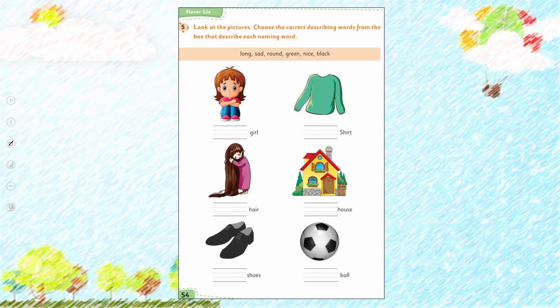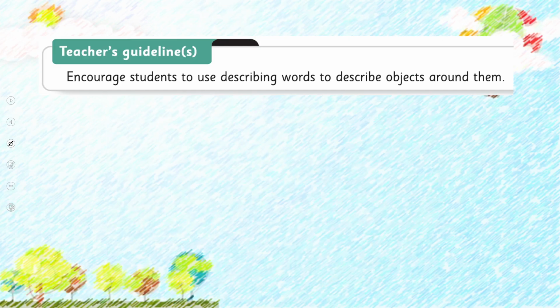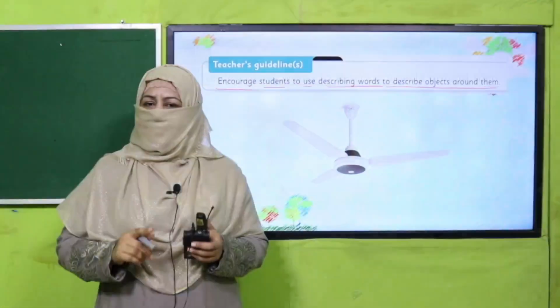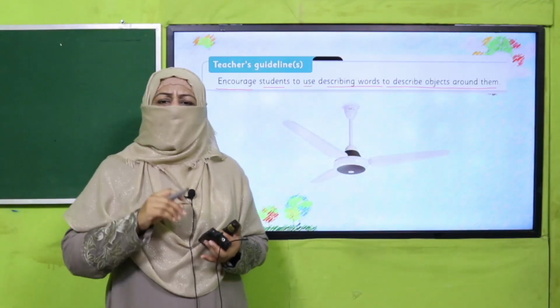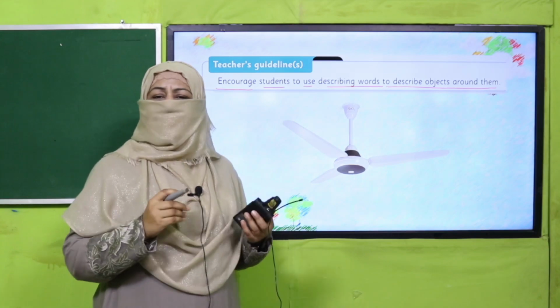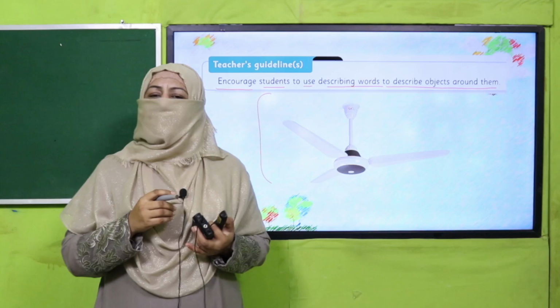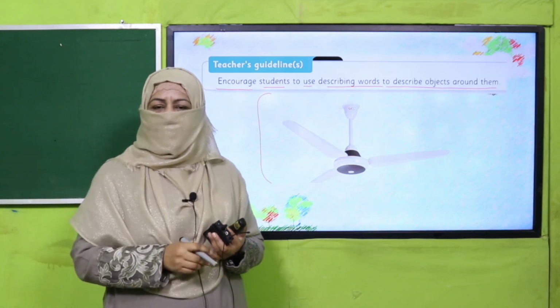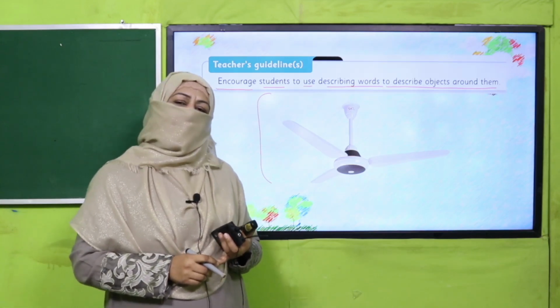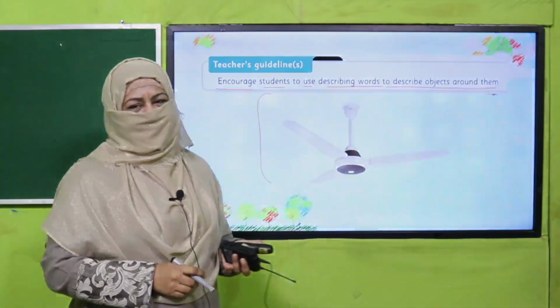So let's practice it from your book. All of you open your book on page number 54. What you are going to do? Okay, teachers, kindly encourage students to use describing words to describe objects around them. So make the children look around in their classroom. Children can select any object, for example, fan, table, chair, and can use one describing word. So every student is going to participate in the activity. Pause the video, enjoy the activity, and then come back.